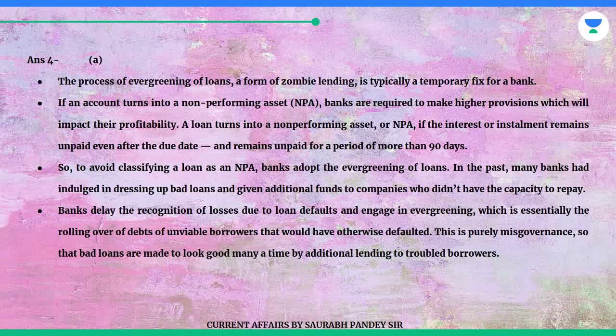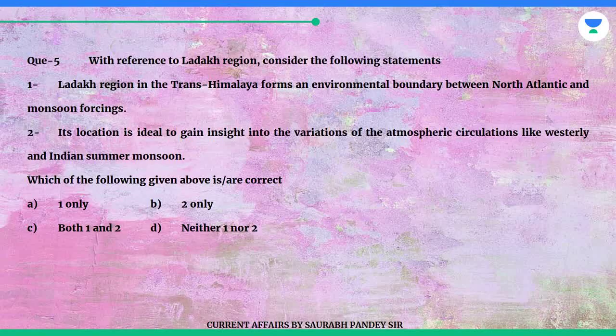In the past, many banks had indulged in dressing up bad loans and given additional funds to companies who didn't have the capacity to repay. Banks delay the recognition of losses due to loan defaults and engage in evergreening, which is essentially the rolling over of debts of unviable borrowers that would have otherwise defaulted. This is purely misgovernance, so bad loans are made to look good many a time by additional lending to troubled borrowers.